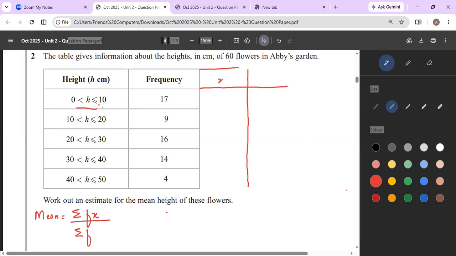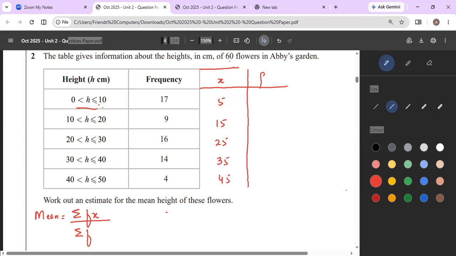So we have x, the midpoint. The midpoint of 0 and 10 would be 5, 10 and 20 would be 15, 20 and 30 would be 25, 30 and 40 would be 35, and 40 and 50 would be 45.